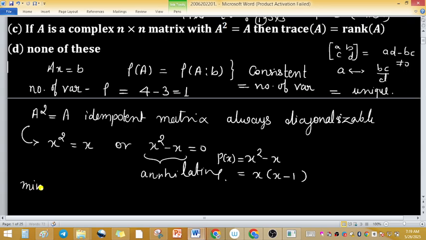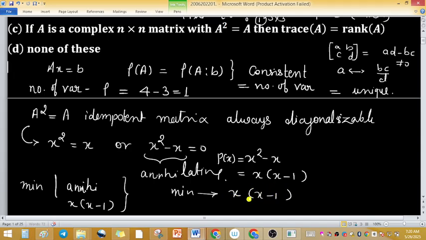We know the fact that the minimal polynomial always divides the annihilating polynomial. And the factors of the annihilating polynomial are x and x minus 1. Also, the roots of the minimal polynomial and annihilating polynomial are always the same. So the factors of the minimal polynomial are x and x minus 1. It means the minimal polynomial has linear factors, so it is diagonalizable.